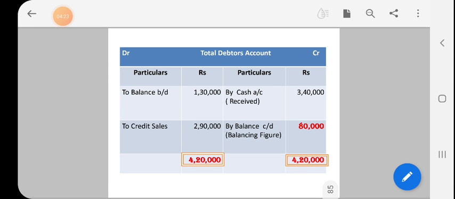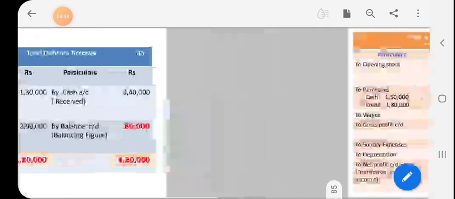The debit side total is 4,20,000, but on the credit side we have only 3,40,000. From 4,20,000 we deduct 3,40,000 and get 80,000. That is the total debtors closing balance, which should be entered in the balance sheet at the end.